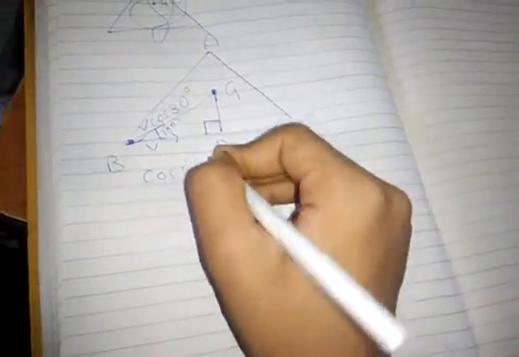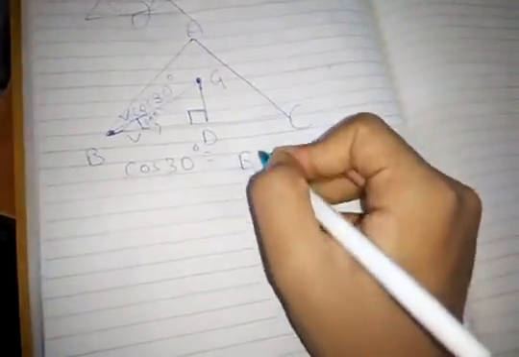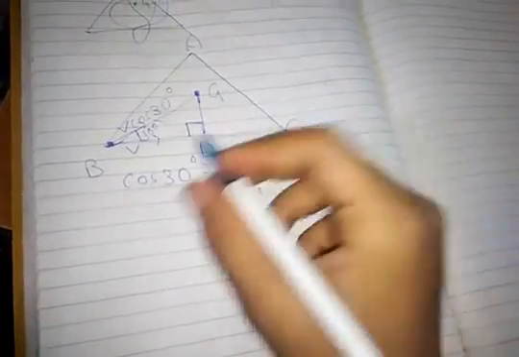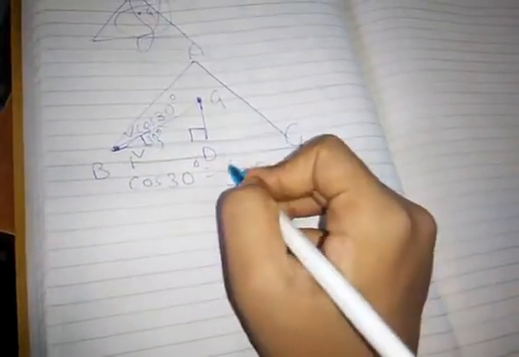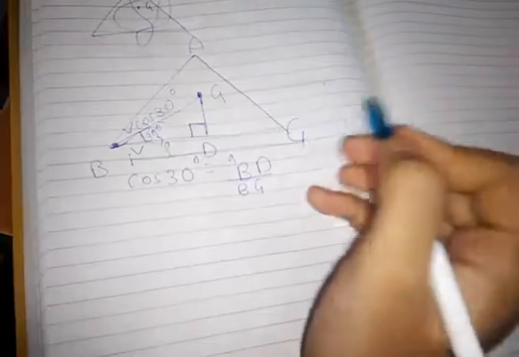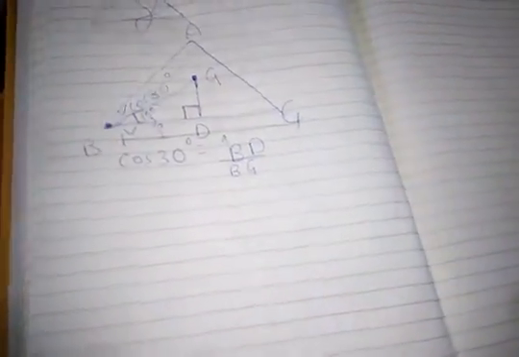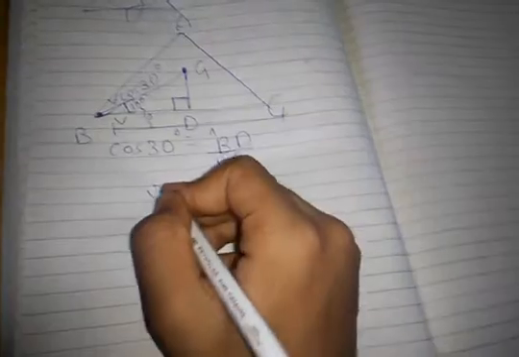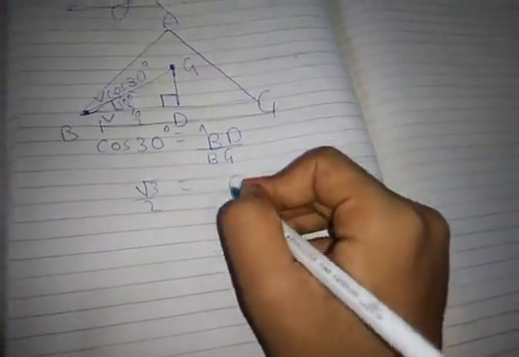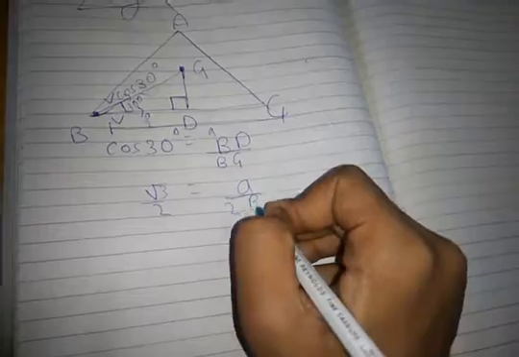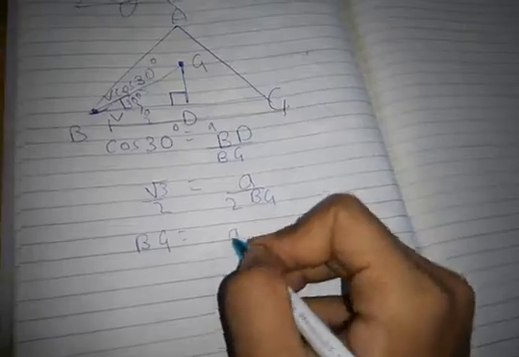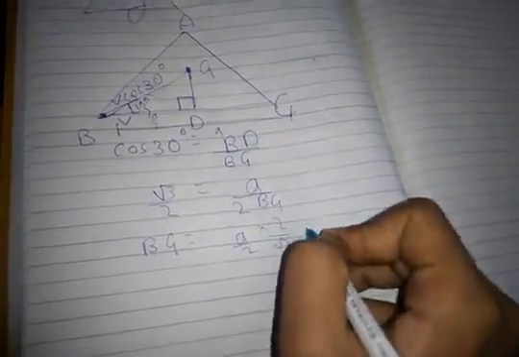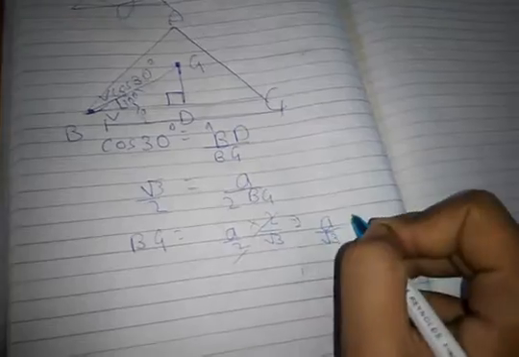So what would BG be actually? Let me write over here: cos 30 degrees is equal to the base upon the hypotenuse, that's equal to BD upon BG. We are mainly concerned with the length of BG over here. BD is, sorry, a upon 2 over here. Cos 30 degrees is equal to root 3 upon 2. BD is equal to a upon 2 into BG, so let me take BG to the left hand side, it is a upon 2 into 2 upon root 3, which in turn gives us a upon root 3.